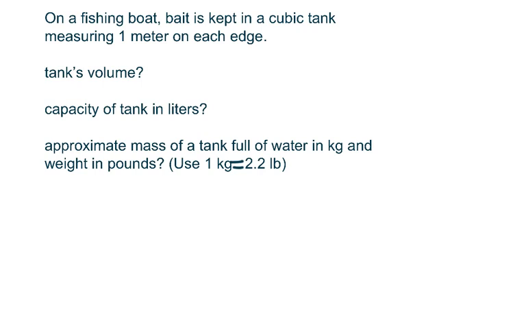It says, on a fishing boat, bait is kept in a cubic tank measuring 1 meter on each edge. I'll draw that up. So that would just look like this, right? 1 meter. So what's the tank's volume? Well, again, we know that volume for a cube is V equals S cubed. Therefore, it's 1 meter cubed.